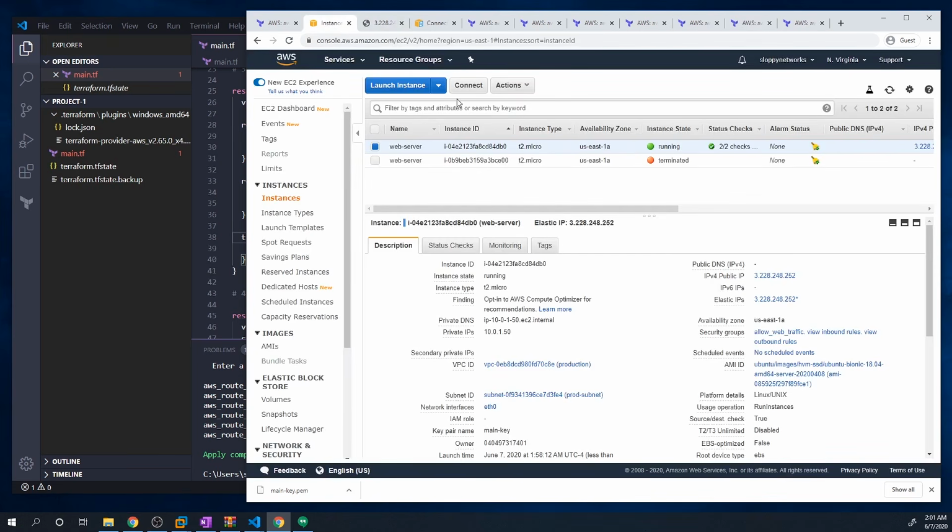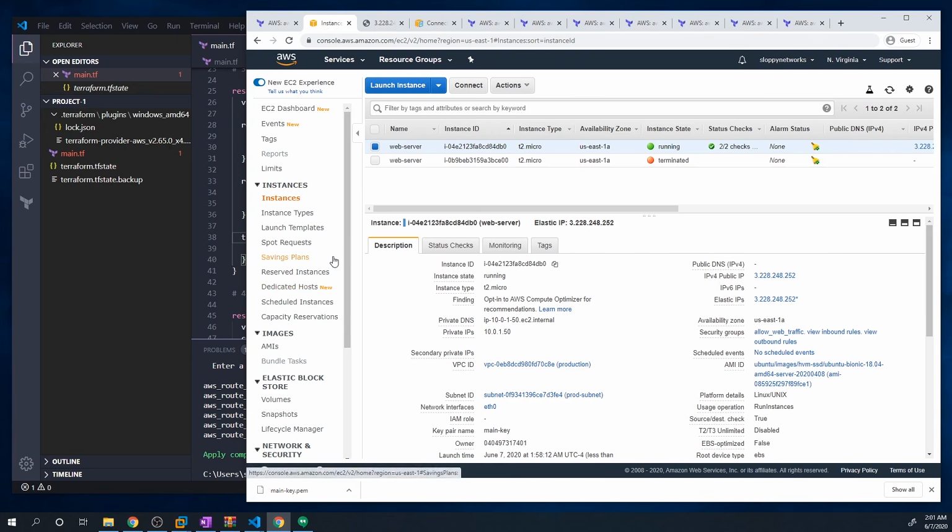However, now what I want to do is show you guys how to actually connect to that device. Since it has a public IP, we can actually SSH to it. And the way to do that is going to vary depending on what operating system you're on. So if you're on Windows, I'm going to walk you through that now. And then in a second, I'll show you guys how to do that on a Linux or a Mac machine.